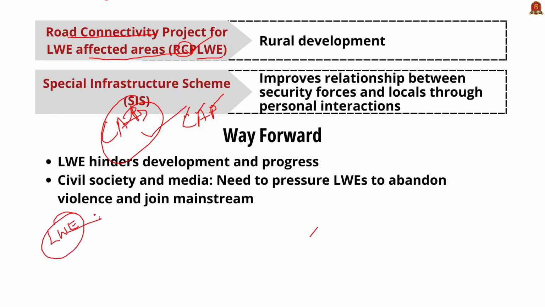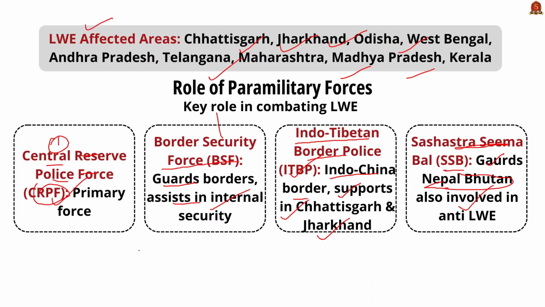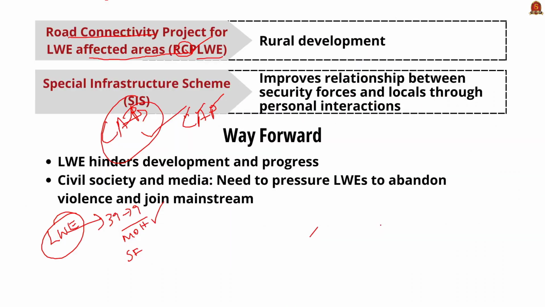Left-wing extremism has affected 38 districts in 9 different states, and the Ministry of Home Affairs is keeping an eye on it. All the security forces, which include CRPF, Border Security Force, Indo-Tibetan Border Police, ITBP, then SSB, all of them coordinate with the Ministry of Home Affairs to control the region in order to bring law and order in a particular place. So these are all very important facts that you have to remember.